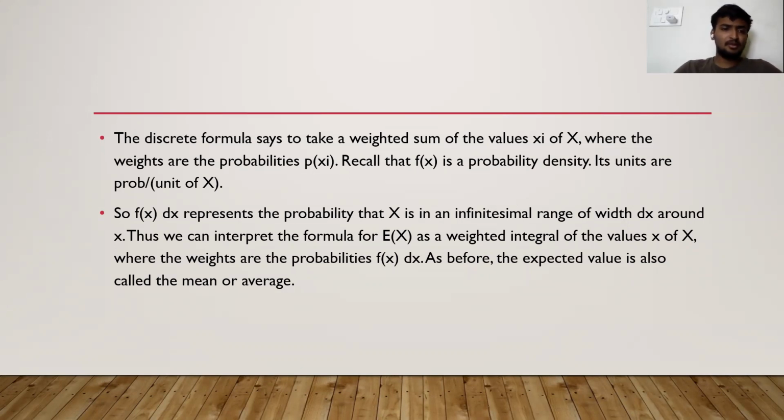Its units are probability per unit of x. So f of x dx represents the probability that x is in an infinitesimal range of width dx around x. Thus, we can interpret the formula for E of x as a weighted integrated value of x, where the weights are the probabilities f of x dx. As before, the expected value is also called the mean or average.